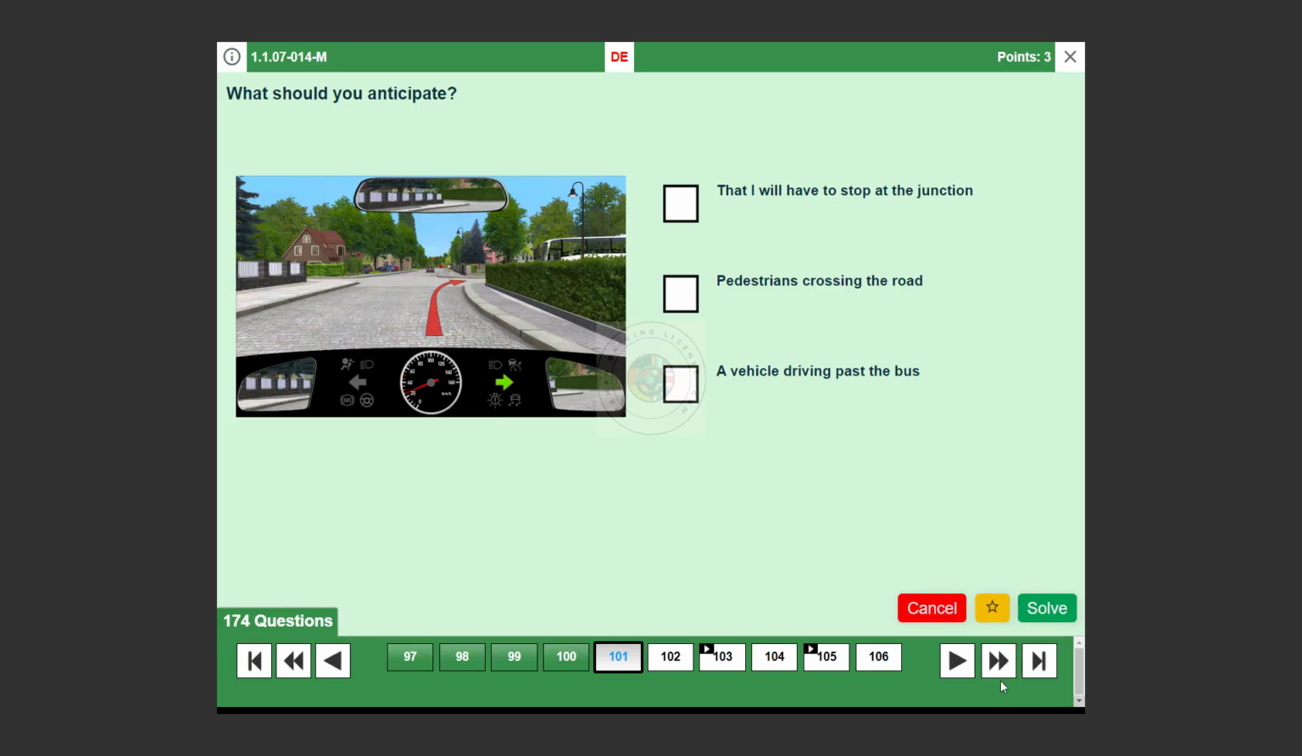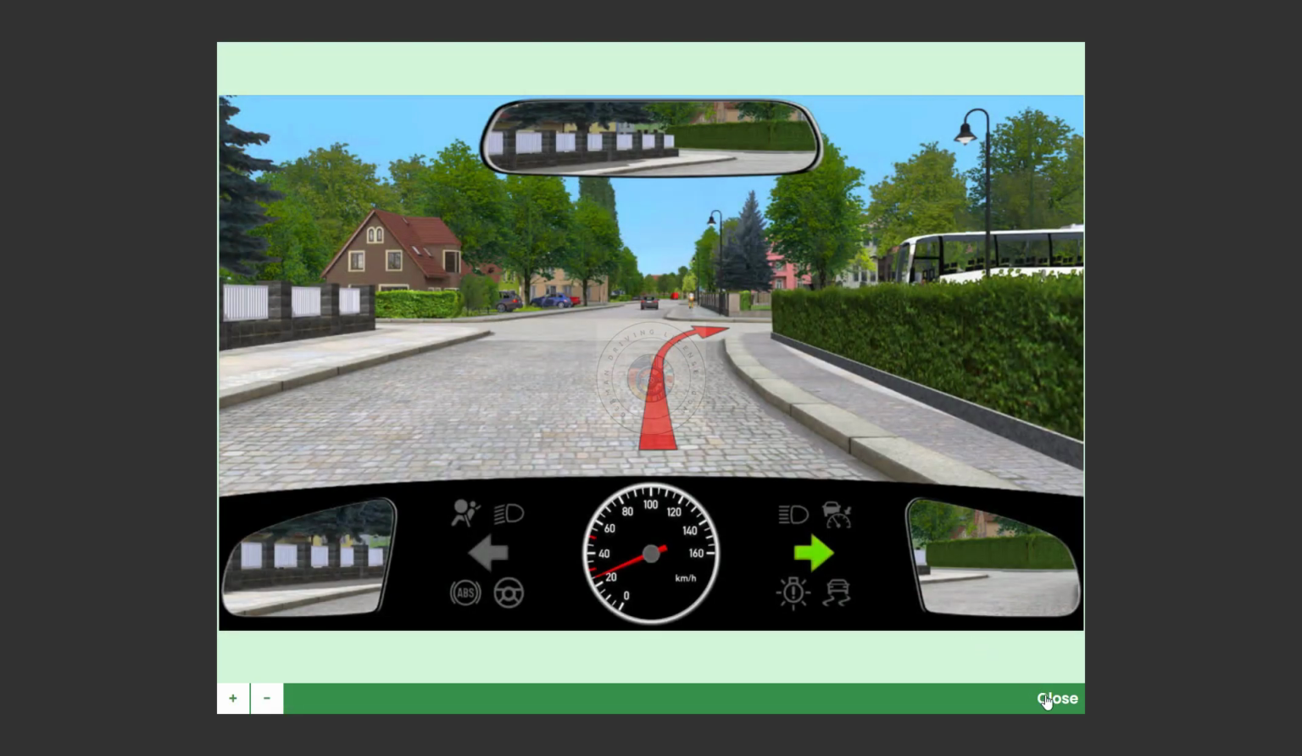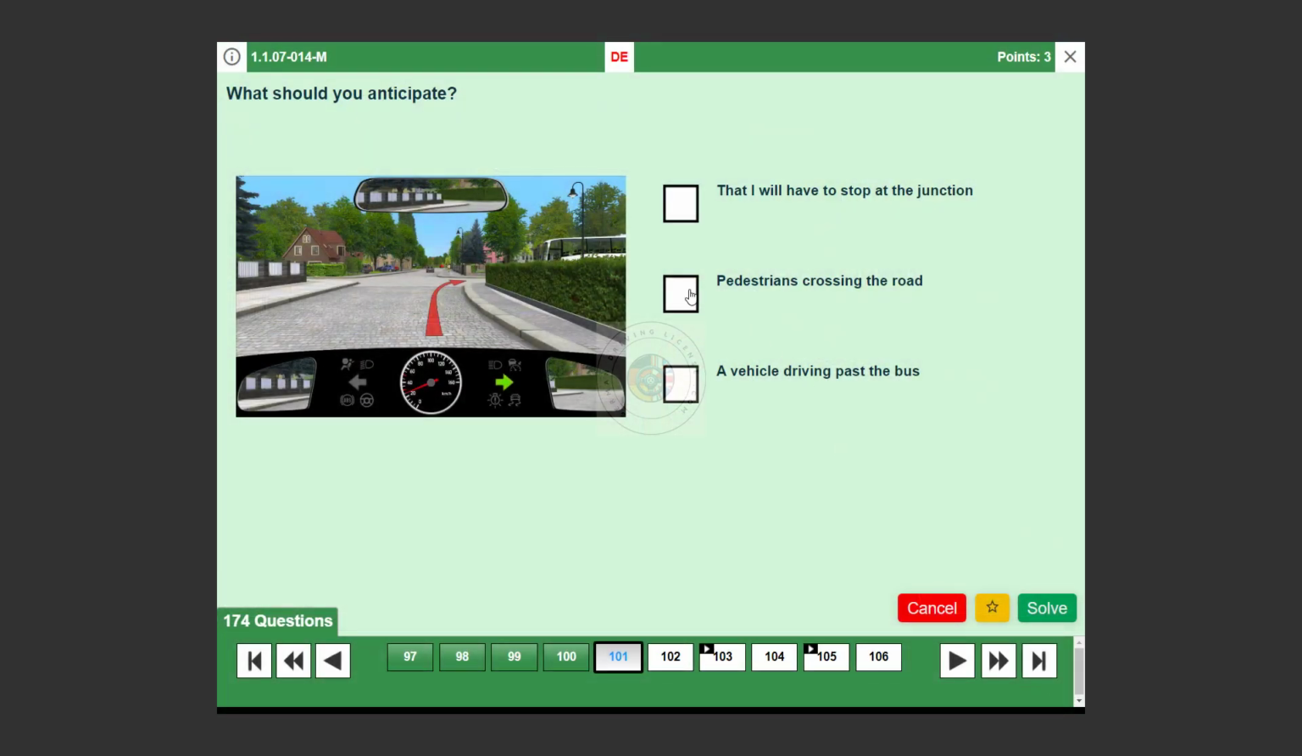Question number 101. What should you anticipate? Pedestrians crossing the road. True. The presence of a bus can indicate pedestrians may cross unexpectedly. A vehicle driving past the bus. True. Vehicles might overtake the bus appearing suddenly. That I will have to stop at the junction. True. Stopping might be necessary due to limited visibility and potential hazards.